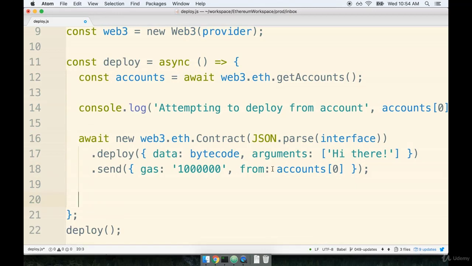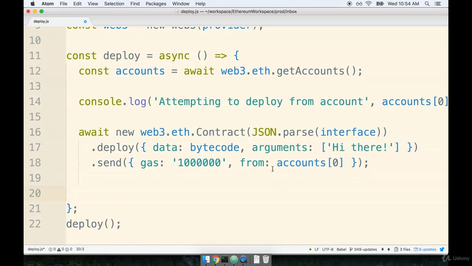All right, now that's just about it. The last thing that I want to do here is wait for the contract to be deployed. And once it is, I want to do one last console log underneath this. And I want to console log out the address that our contract was deployed to on the Rinkeby network. Remember, if we don't record that address, to you and me, it's kind of a mystery as to where our contract just got deployed. We deployed it somewhere, but we don't know where it got deployed to. So we need to at least print out or somehow record the address that our contract ended up at.